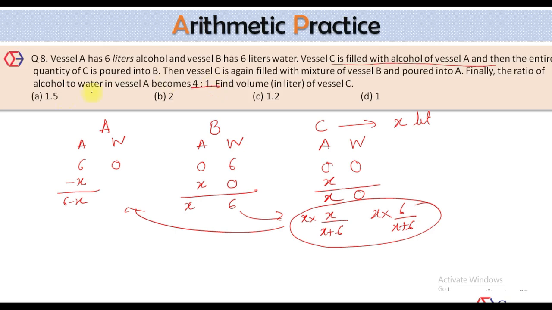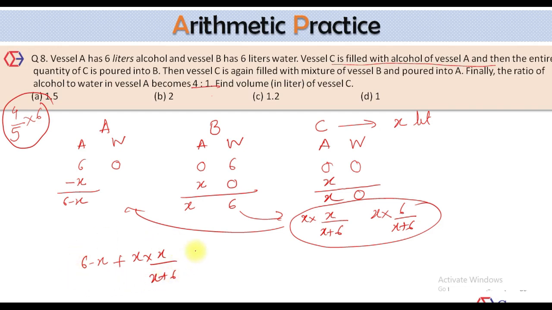4:1 means what? There will be 4 parts of alcohol out of 5 parts. And the capacity of A was 6. So how much alcohol will be finally there in the vessel A? 4/5 of 6. And we can write that also. How much alcohol was left in A? 6 minus X. How much will be transferred from the vessel C? This much. So that's 6 minus X plus X into X upon X plus 6.